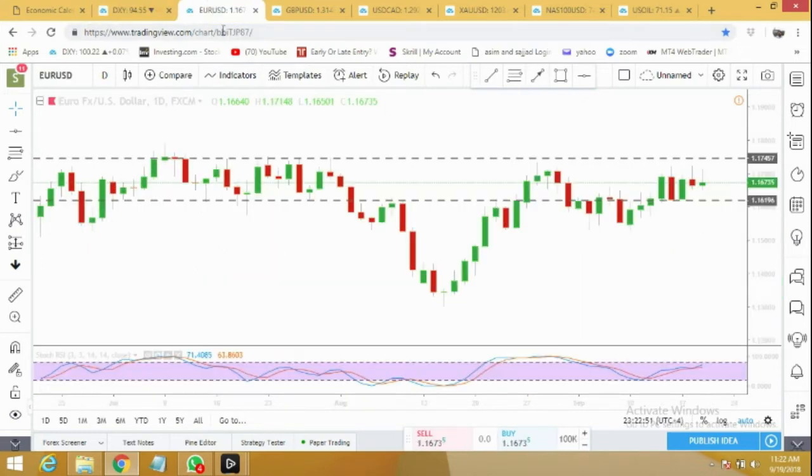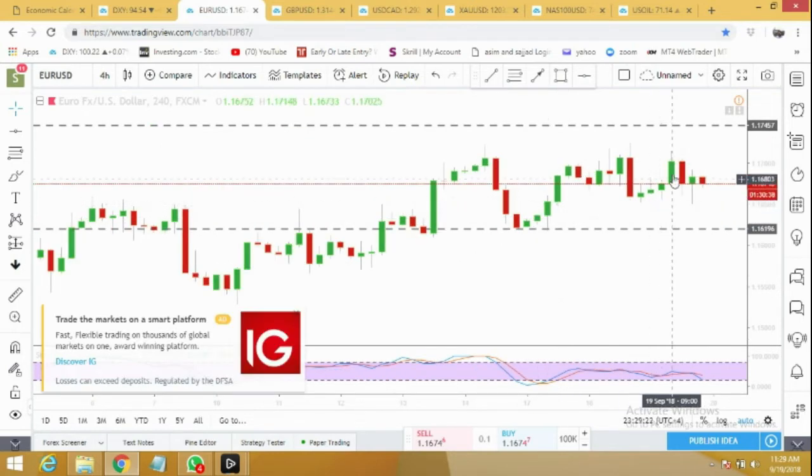We move to euro dollar. Euro dollar looked weaker yesterday. We were expecting it will retest the support level, but instead it rallied and today it went up to 1.1714. But from there it dropped, and right now we have few hours left in the close of the market. I'm expecting a daily candle can close in red, and for tomorrow it can further drop to 1.1619 and below.